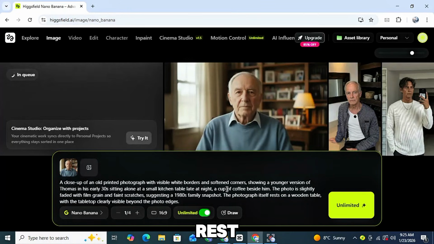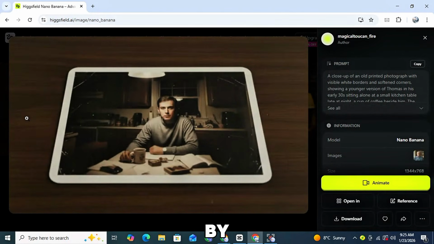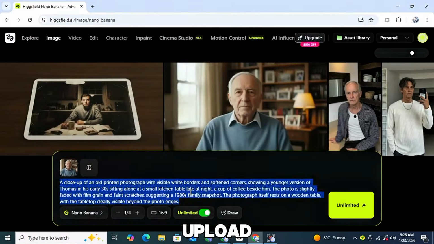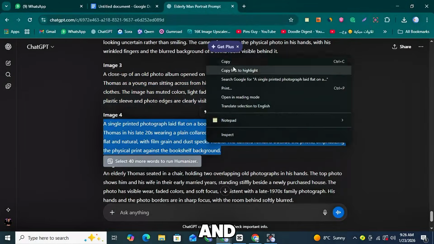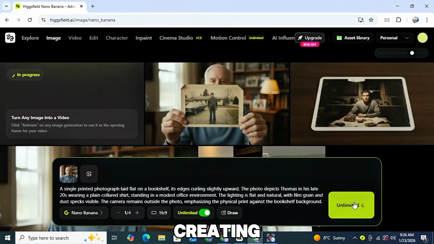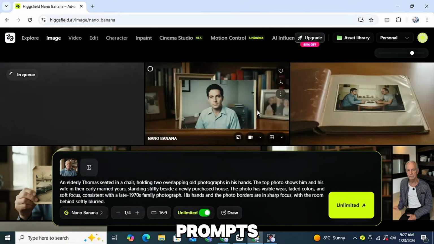Repeat this process for the rest of the prompts ChatGPT provided. Generate each image one by one using the same steps. Upload your influencer image, paste the prompt, select 16:9 and click Generate. After creating the first 5 images, go back to ChatGPT and ask for the next set of image prompts.